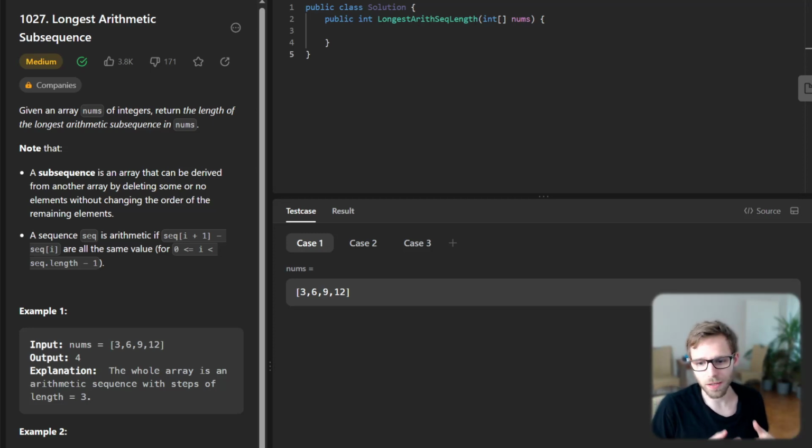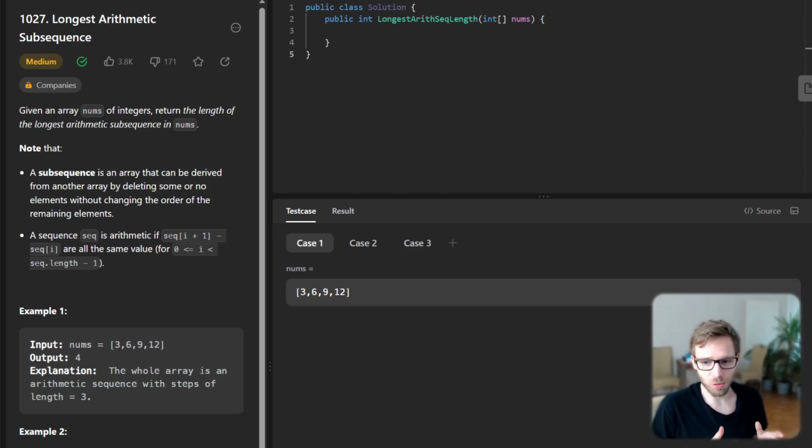Hello everyone, welcome back. Here's VanAmsen, and today we are going to tackle a very interesting problem, longest arithmetic subsequence, this time in C#. It's a medium difficulty problem, so it might be tricky to understand and solve efficiently, but we will explain everything.